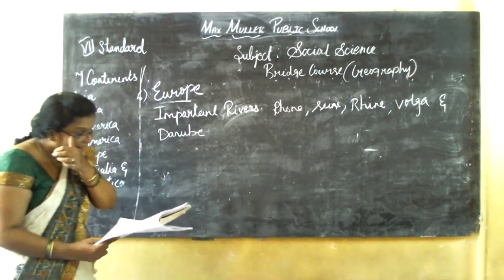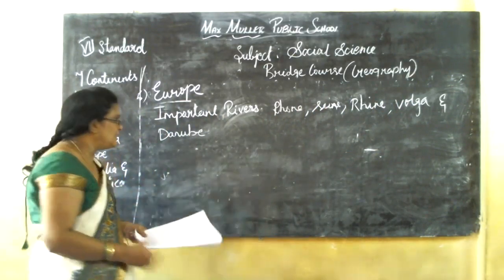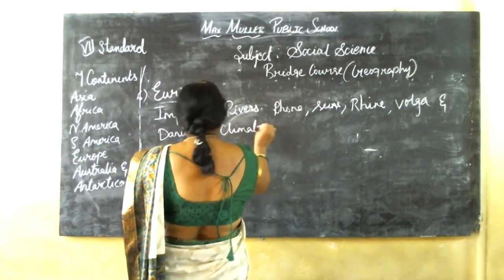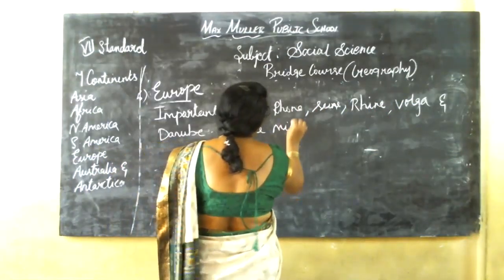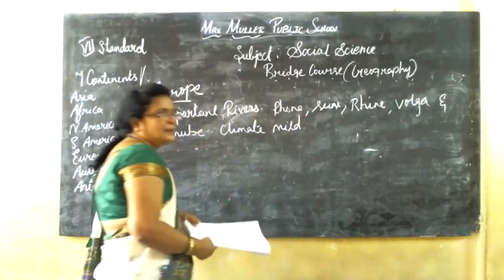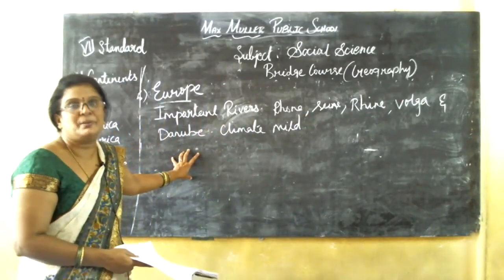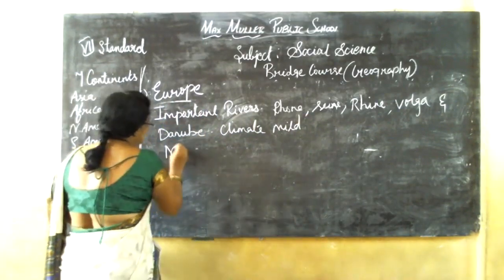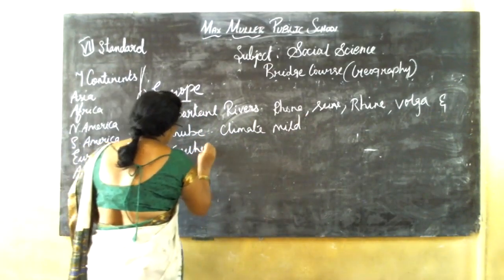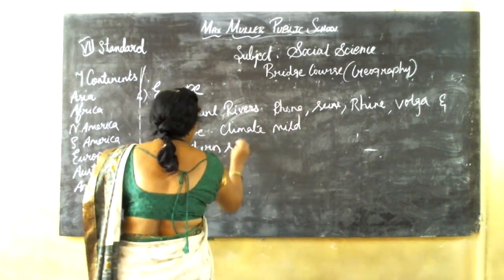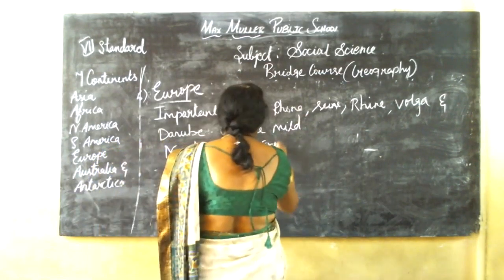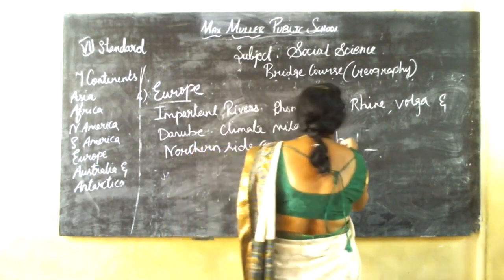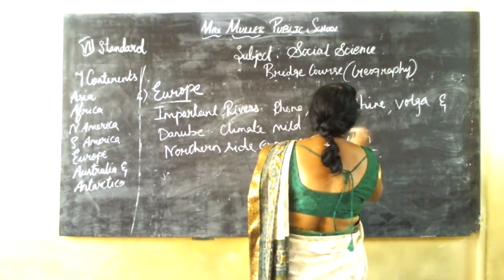So what about the climate? The climate is very mild. The northern side experiences a little bit of cold, bitter cold.